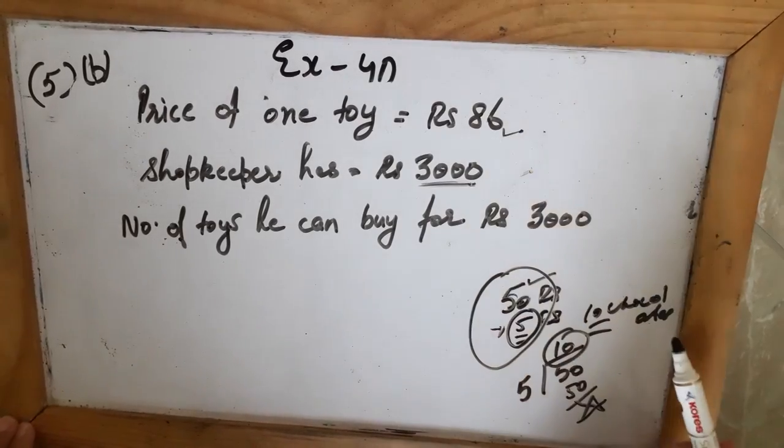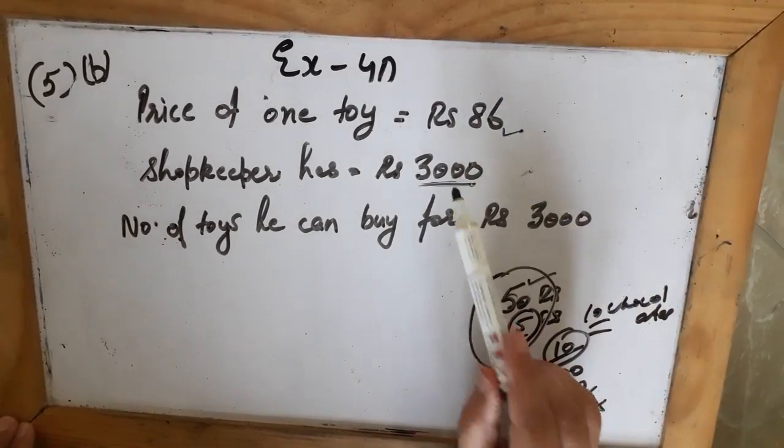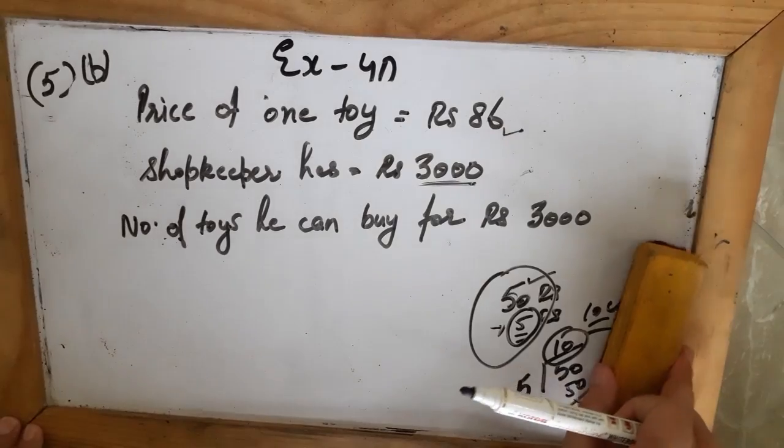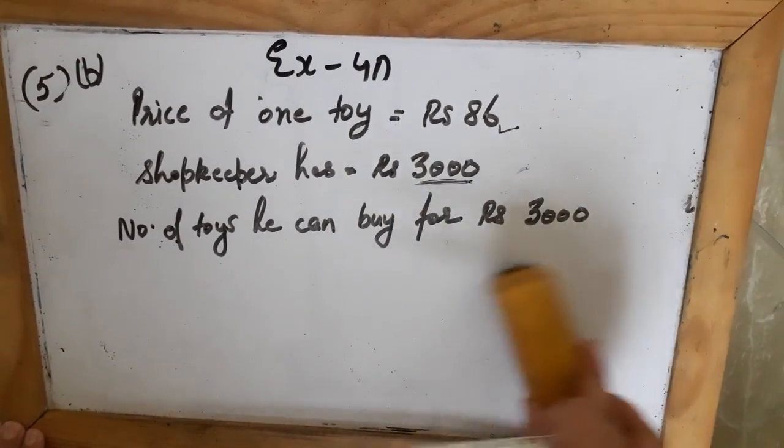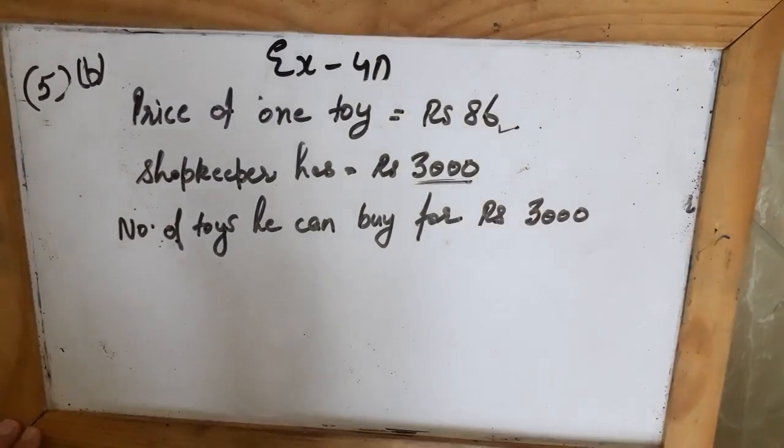So the same question is here, like the shopkeeper had 3,000 rupees and the price of one toy is 86 rupees.